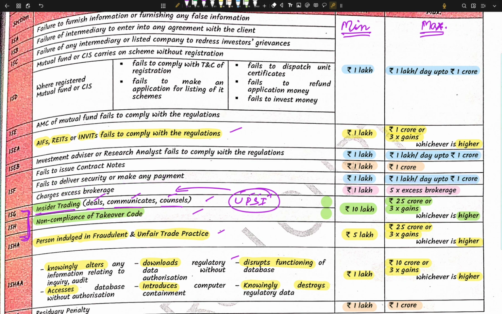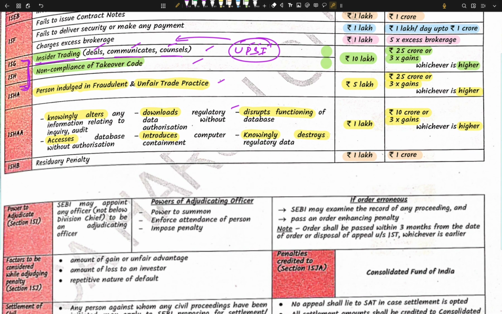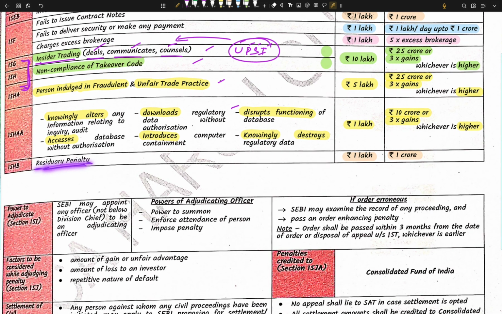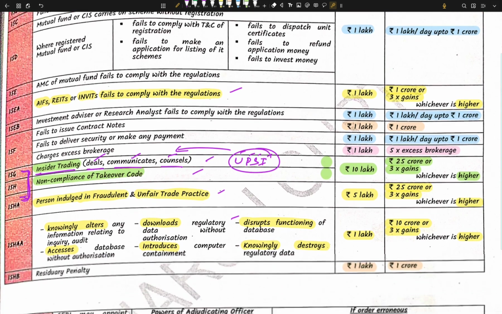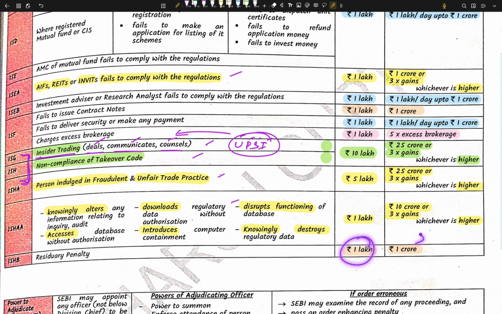Then next is charging excess brokerage. If Zerodha or Angel Broking or Groww charge excess brokerage, then the penalty is 1 lakh minimum or 5x the amount of brokerage maximum. Okay, then next is failure to issue contract notes: 1 lakh minimum, 1 cr maximum. So next, I think the last is the residuary penalty. If anything doesn't fall within the sections, the penalty is 1 lakh minimum, 1 cr maximum. It is similar to the contract note penalty.